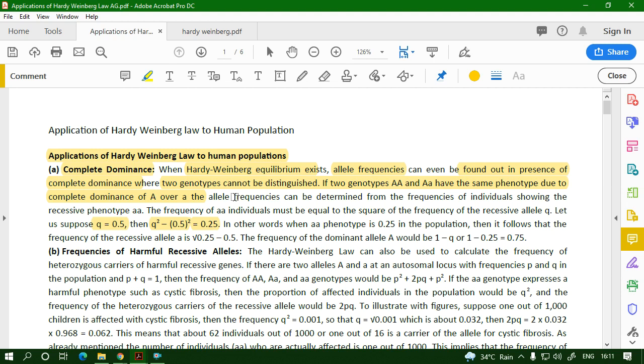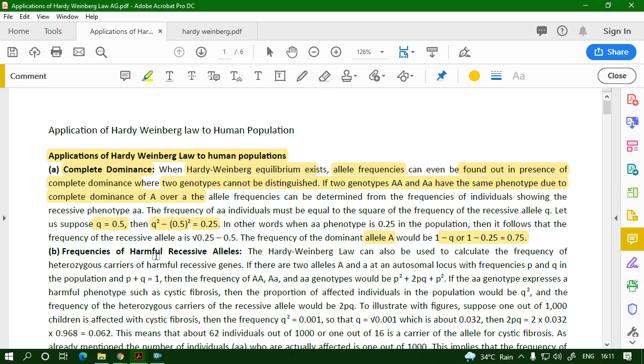You cannot find the allelic frequency here. So you need the frequency of the recessive phenotype. So for the recessive, q is 0.5, then q square is 0.25. Now you can calculate the allelic frequency of capital A, that is 1 minus q or 0.75, which I had calculated. So this is what they are saying over here.